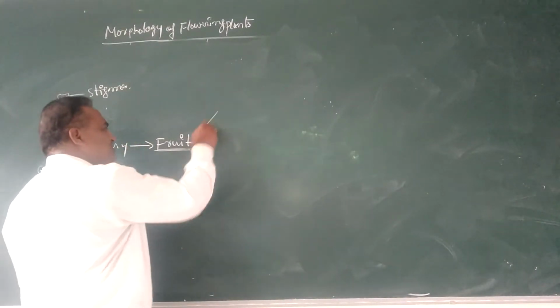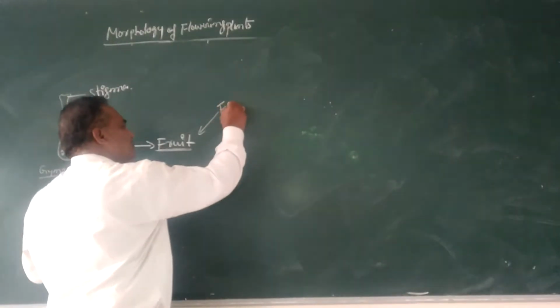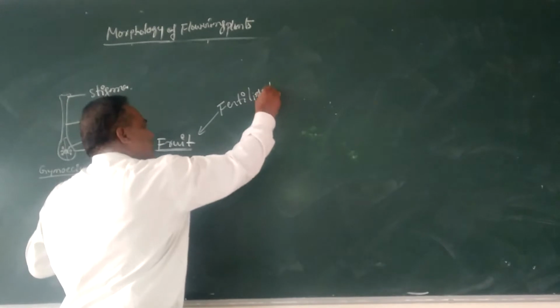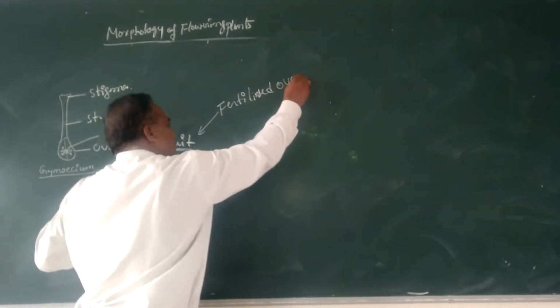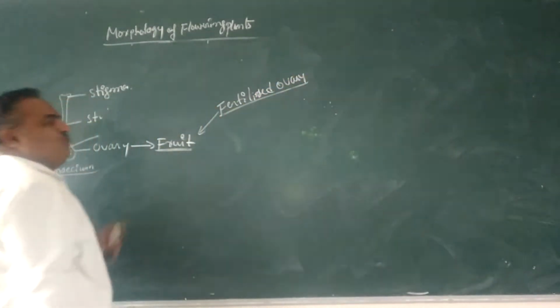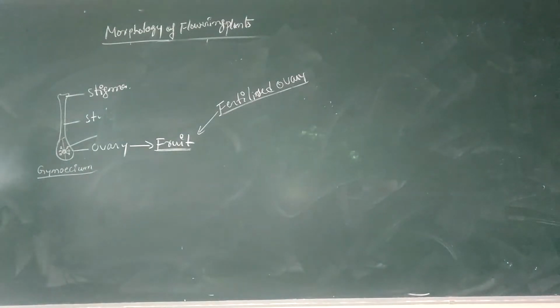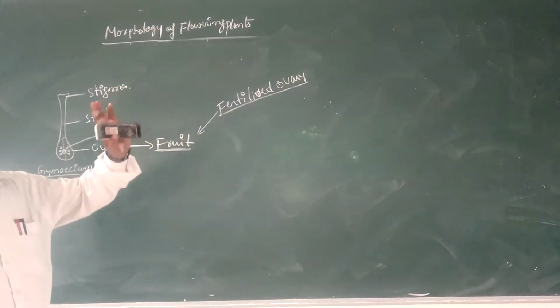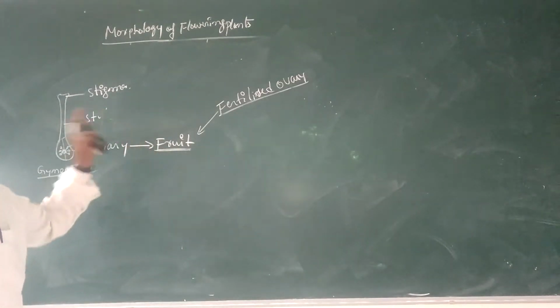The fertilized ovary, or ripened ovary, or matured ovary, is called a fruit.